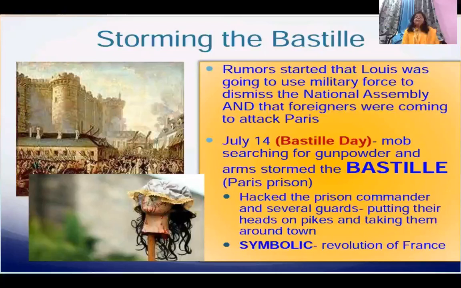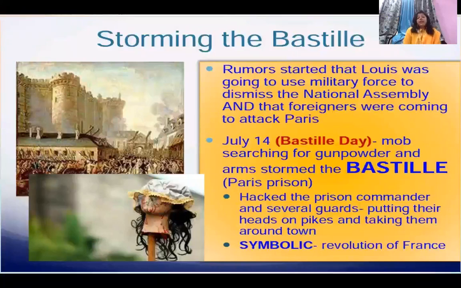And this day is now being celebrated as the Independence Day of France. Now, what happened on 14 July was just, you can say, an immediate cause. But there were, of course, long drawn reasons why the people of France wanted a change in the governance in the society.